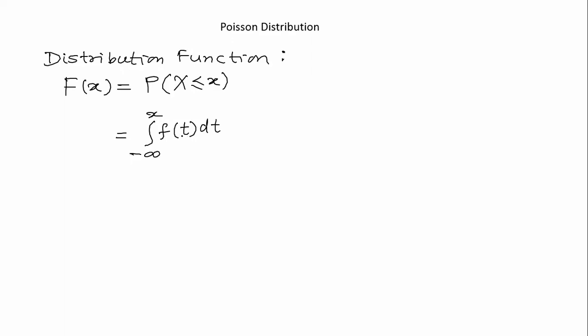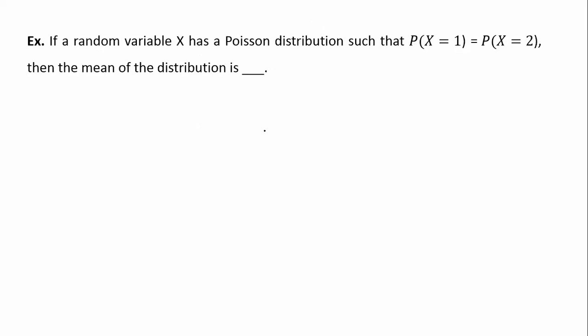So I have to avoid the confusion, I am writing inside the integration as f of t into dt. Okay.